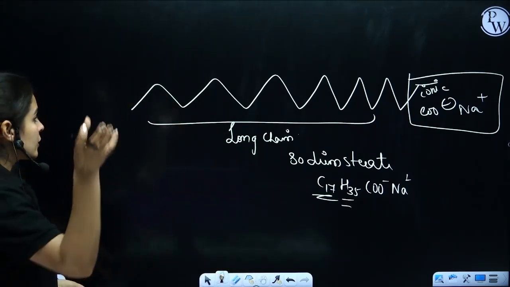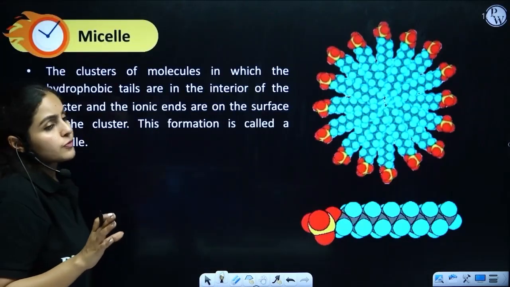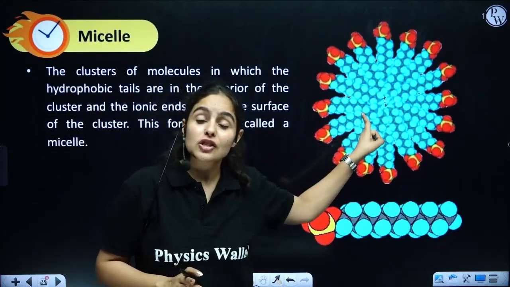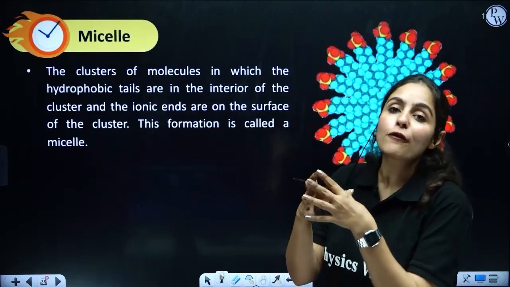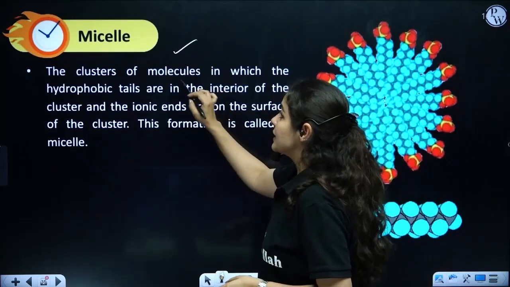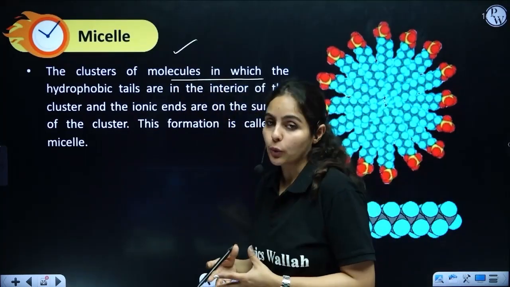Now let me take you deep into the structure of soap. That's how they actually look under a microscope, and we call it micelle formation. What are micelles? These are clusters of soap molecules.